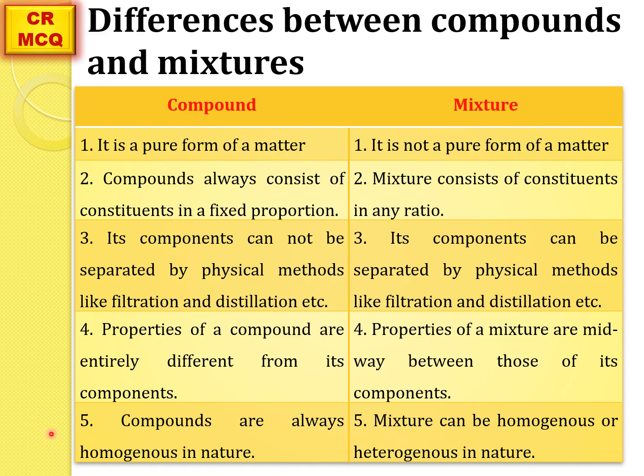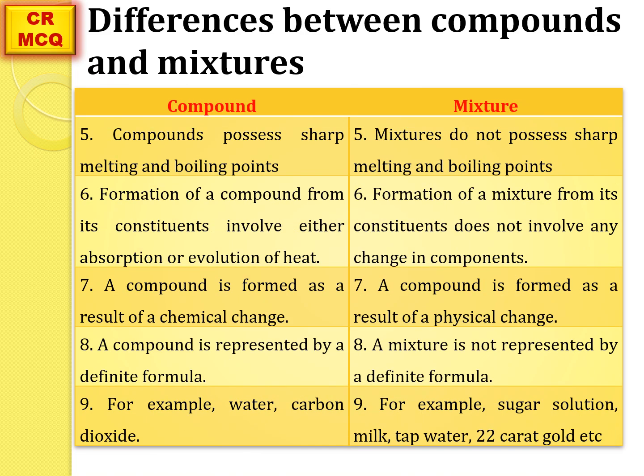So compounds are always homogeneous in nature. They form a single phase throughout the matter, whereas a mixture can be homogeneous or heterogeneous in nature. A compound possesses a sharp melting and boiling point. That is the characteristic of that compound. A mixture does not have a sharp melting and boiling point.